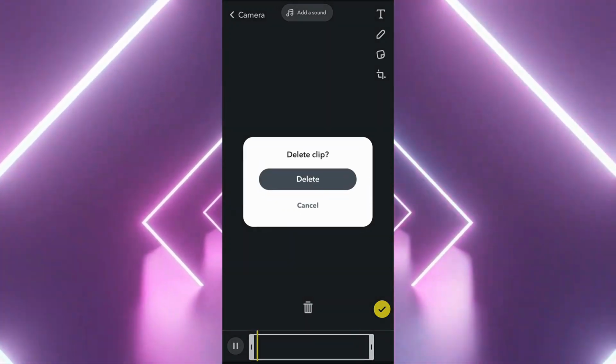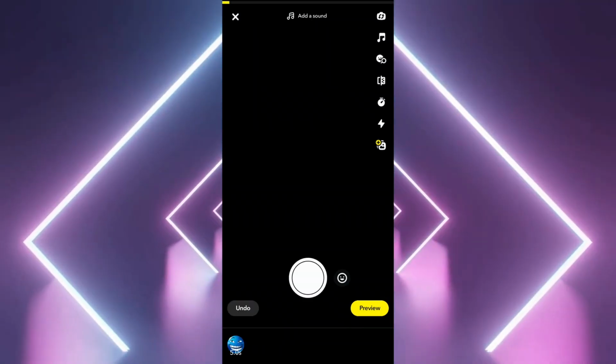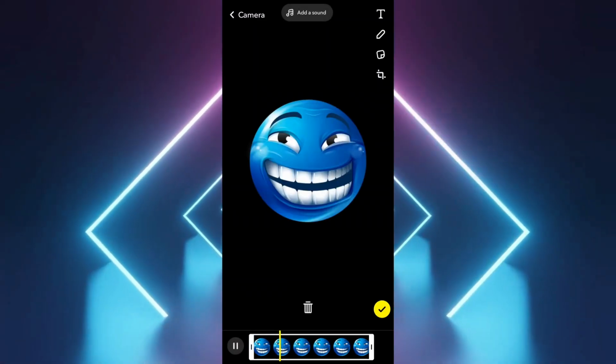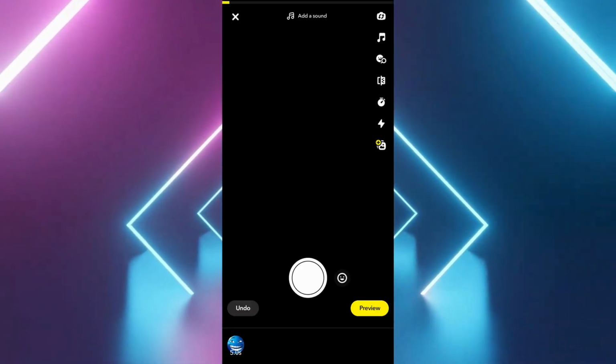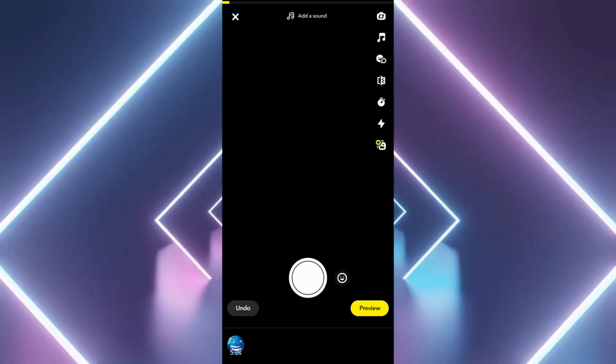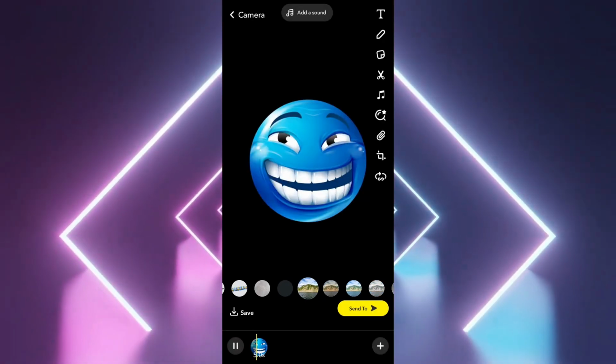Tap on the photo to open it in the editing mode. You can add filters, text, or stickers as you desire. Once you're satisfied with the edits, you can send it as a snap to your friends or add it to your story.